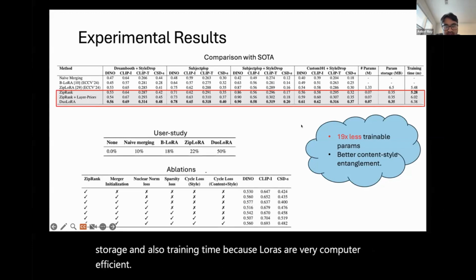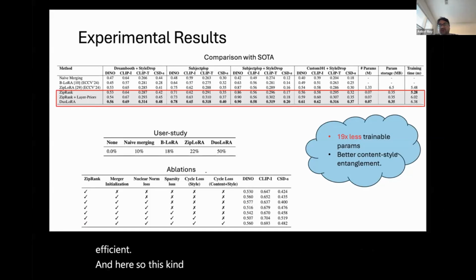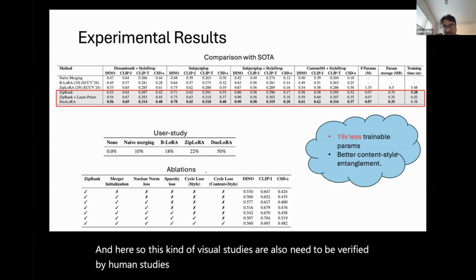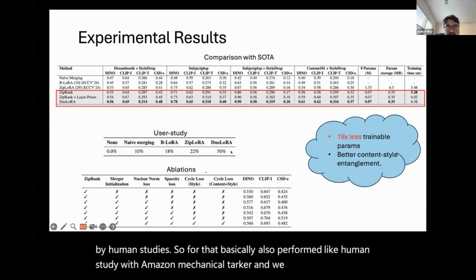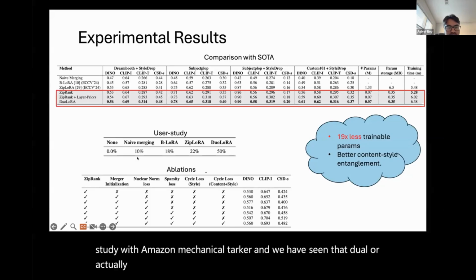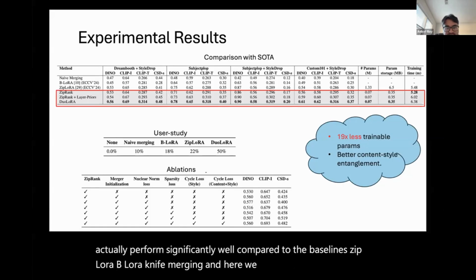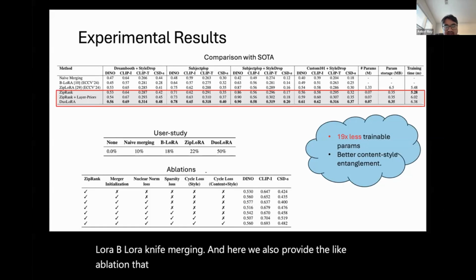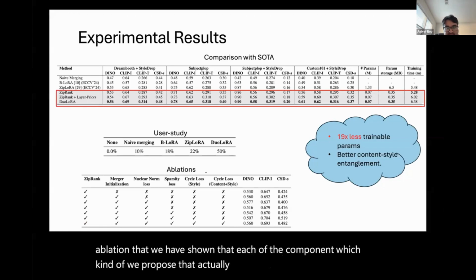And these visual studies also need to be verified by human studies. So for that, we also performed a human study with Amazon Mechanical Turkers, and we have seen that DuoLoRA performs significantly well compared to the baselines ZipLoRA, BLoRA, and naive merging. Here we also provide the ablation, showing that each of the components we propose improves the merging even further.